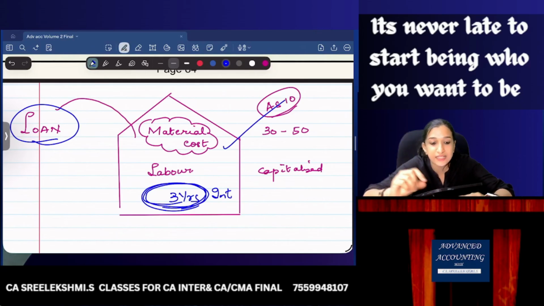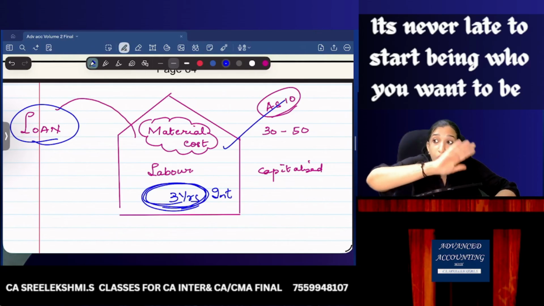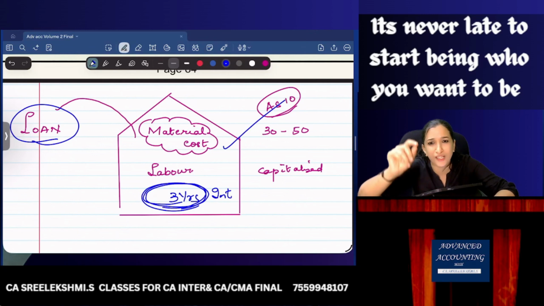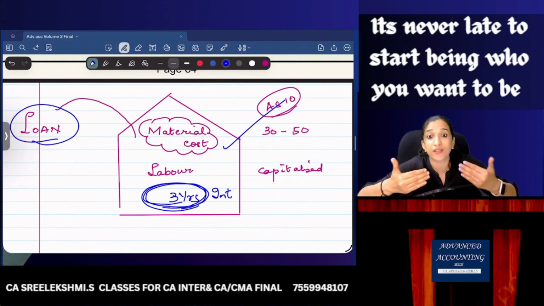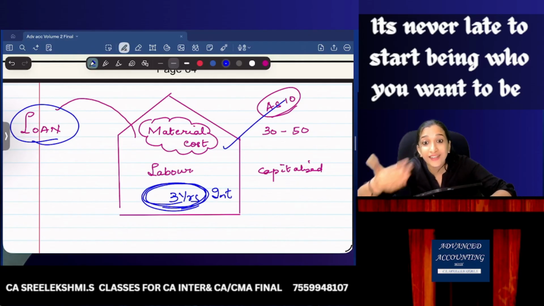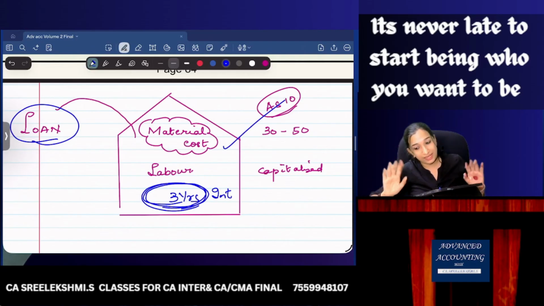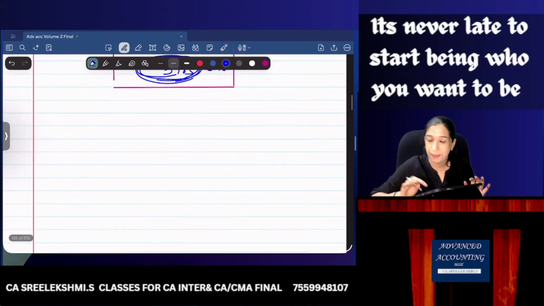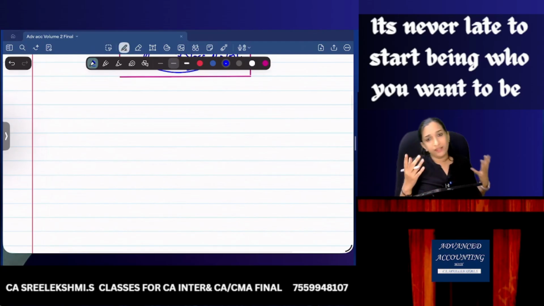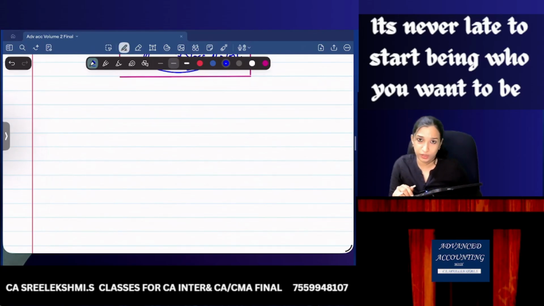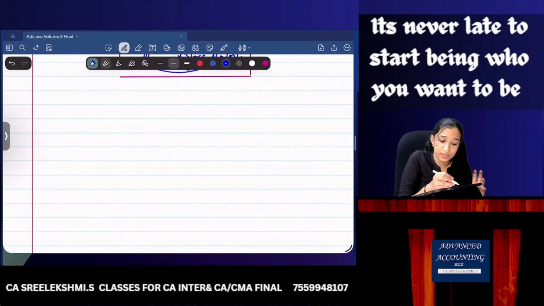Therefore, the standard says, as per AS 10, all the directly attributable expenditures for bringing the asset to its present location and condition can be capitalized. So interest is also becoming a directly attributable expenditure. Are you understanding the concept? Yes. So interest also can be capitalized. I understood. Now the question is,